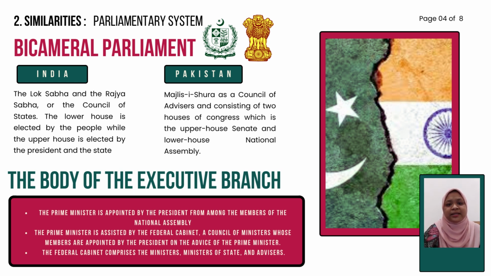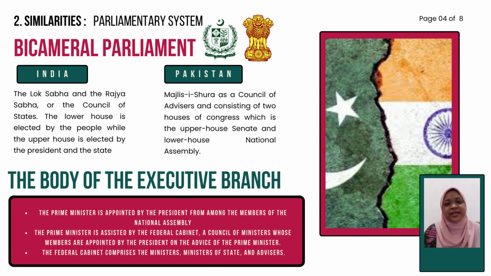Parliament in India is known as Lok Sabha and Rajya Sabha, or National Assembly. The lower half is selected by the people while the upper half is selected by the president and the states. This is similar to the Pakistan parliament, which is a bicameral legislature with the Majlis-e-Shura as the executive council and consists of the upper half Senate and lower half National Assembly.